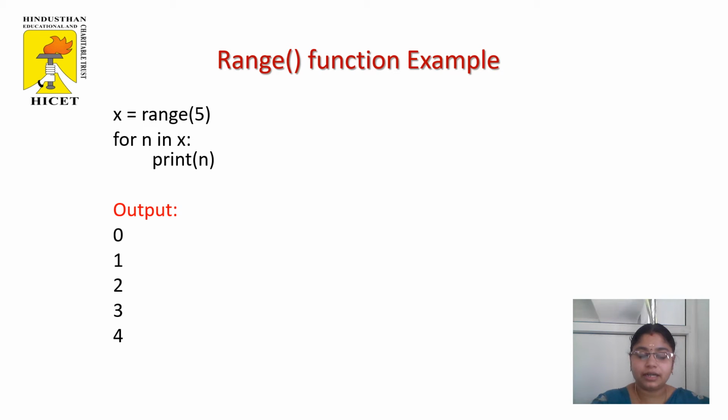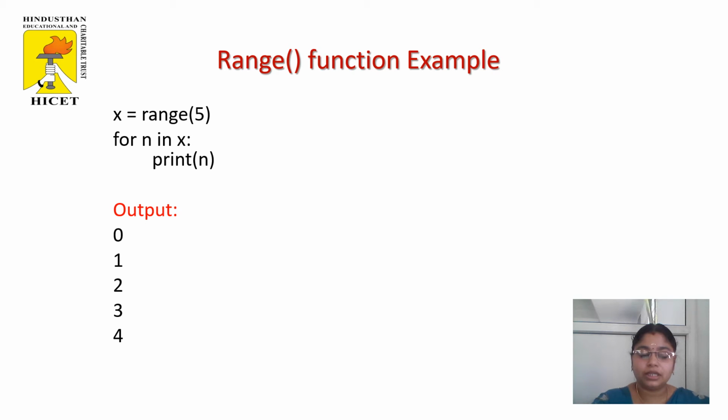Here we declare x equal to range of 5, and we use the for loop, with n as the iterating value in x, that is the range. In range 5, the upper limit is n minus 1, that is 4. So if you print the n value up to 4, it starts from 0 and keeps printing, executing again and again until the sequence is completed.